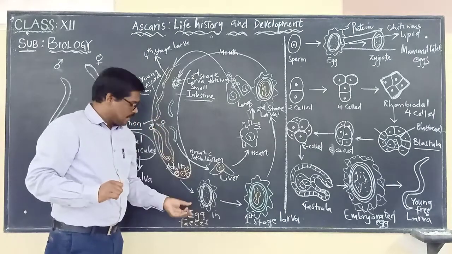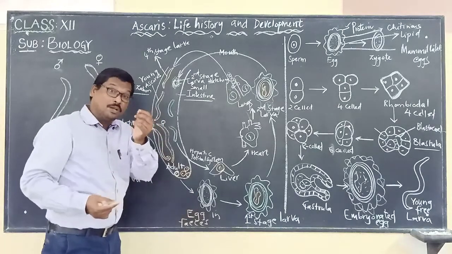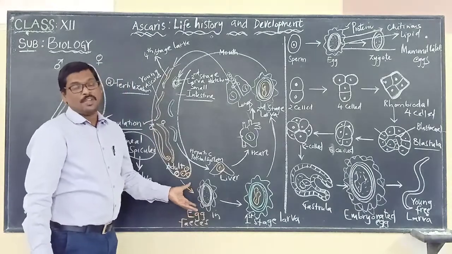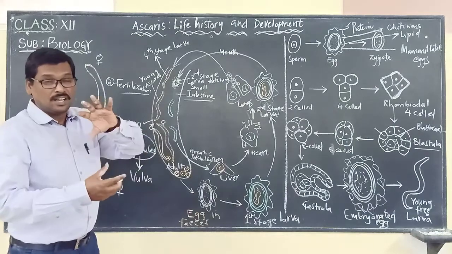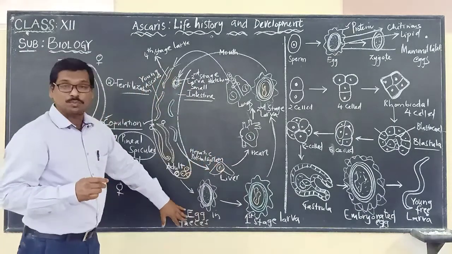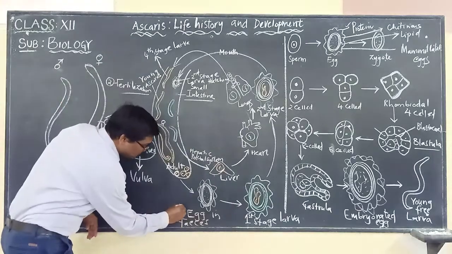During defecation, the fecal matter will contain the eggs. So how this now enters into others, we are going to see now. How these eggs will enter into others' bodies, we are going to discuss.